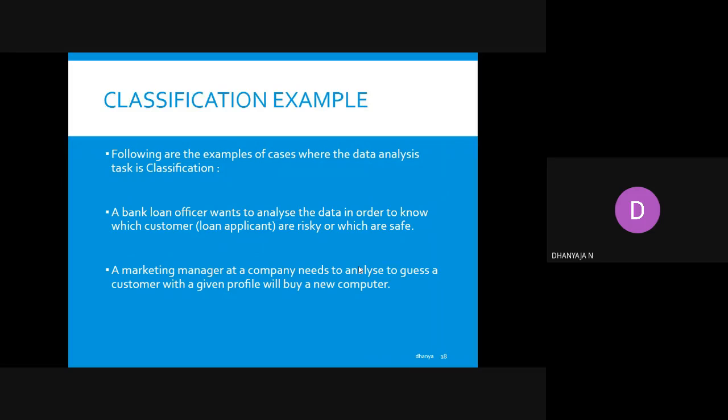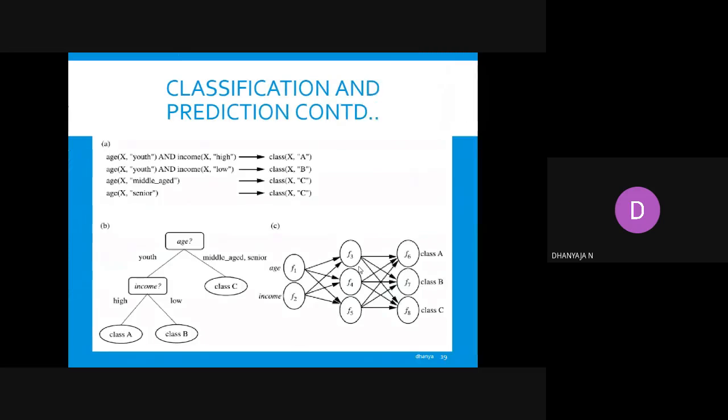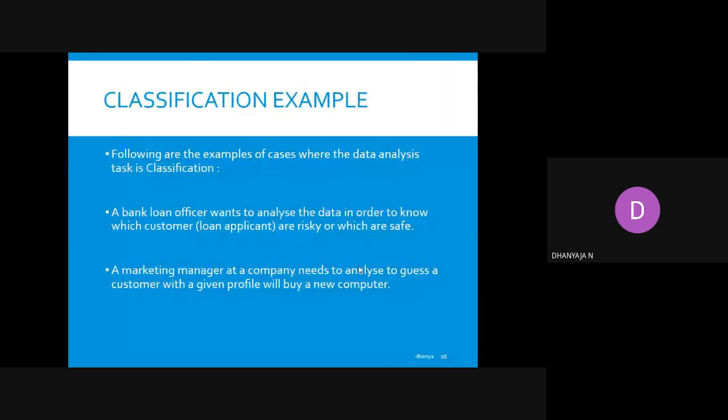So a marketing manager of a company needs to analyze the data, whether that person belongs to an age group of 18 to 20, 20 to 25, or some age group of 10 to 18, like that we will consider, or a person who has kids of that age. While considering all this data, the marketing manager will analyze whether, if they give an offer for a smartphone or a laptop, people will buy it or not.